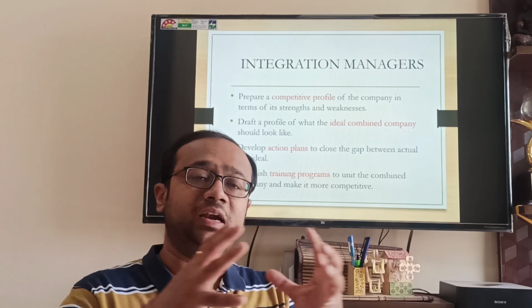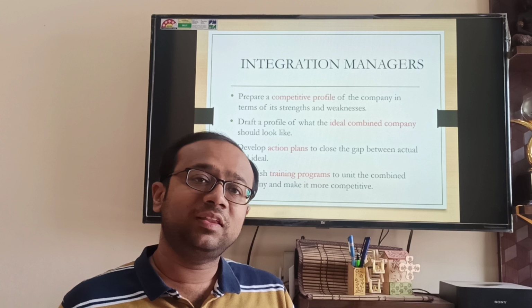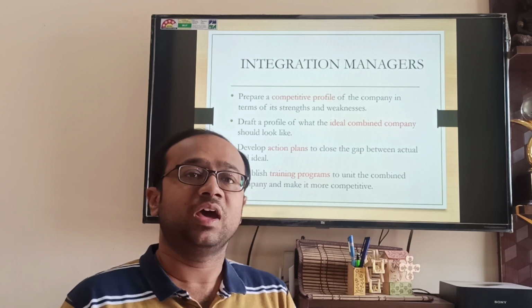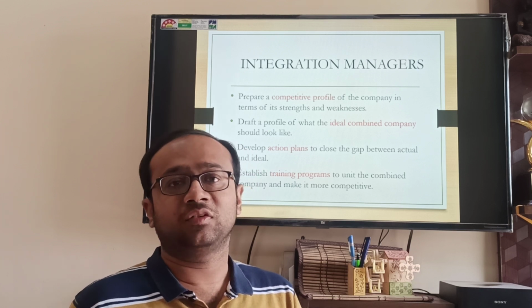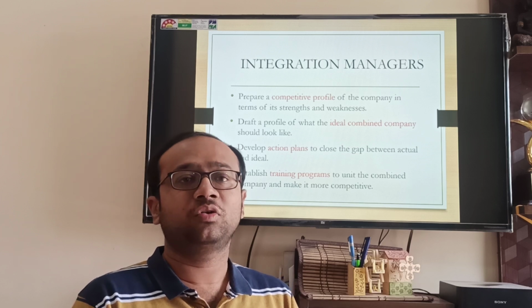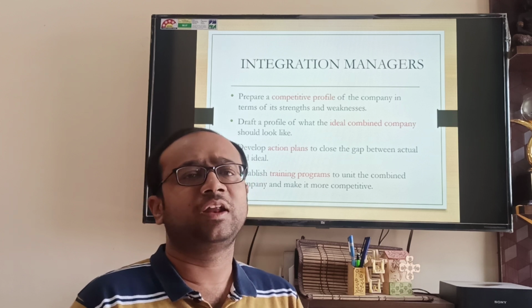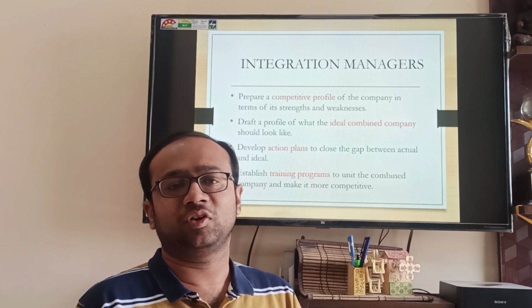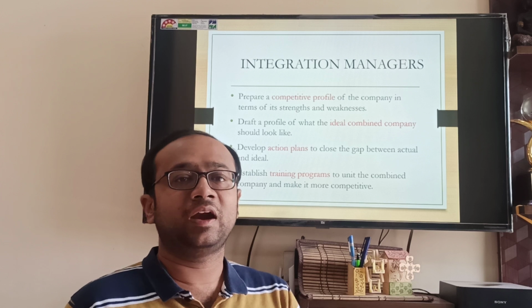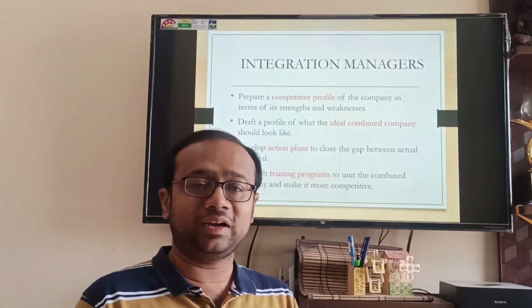As the name says, integrate, to add up. So these are managers who need to take care of that. Whenever there are two entities getting merged, everyone will have their own strengths and weaknesses, but some combined entity is being formed. So differences will be there and you need to take care. Let us take one very good example which is going on recently: Air India and Vistara. Tata took over them and Air Asia. There are 3 airlines. Now they are going to integrate.